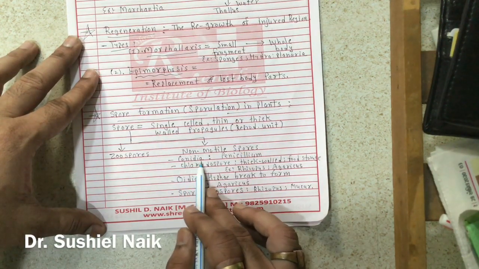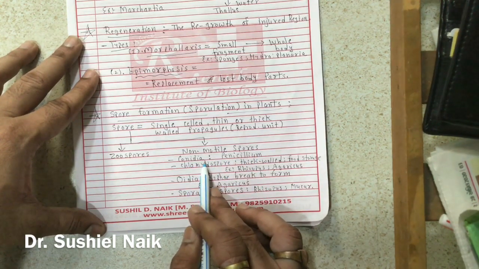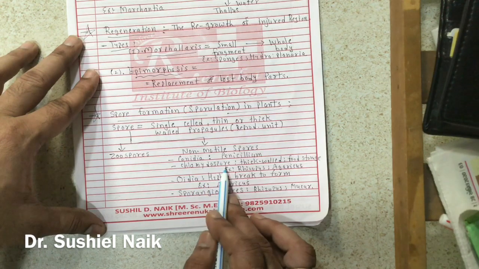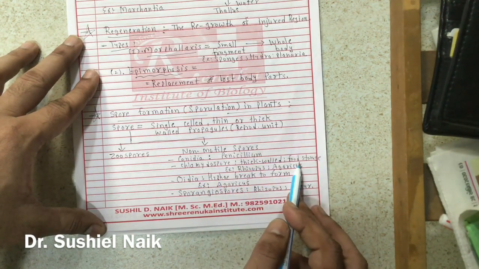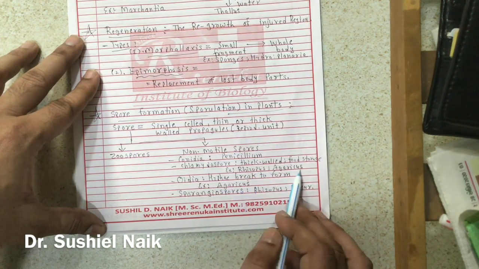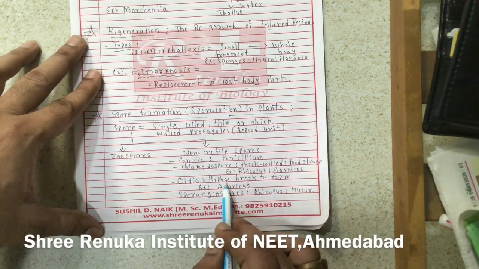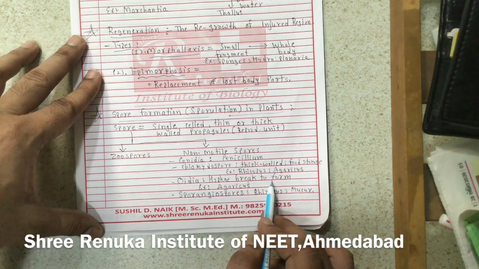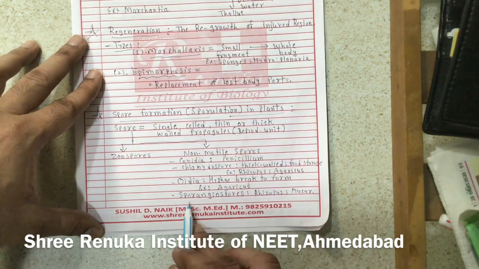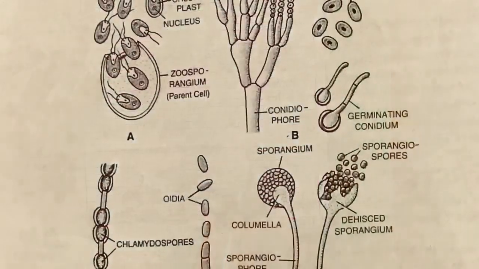First one is conidia, which is found in Penicillium. It is a chain-like structure which develops at the terminal region of the fungal hyphae, and that is conidia. Second, chlamydospore. It is a thick-walled structure having the ability to store food to tide over the unfavorable condition, and it is found in Rhizopus and Agaricus. Oidia is a third kind of non-motile spore. It develops when the hyphae break to form the oidia, and it develops into the new plant body. Example, Agaricus. Sporangiospore is found in Rhizopus and Mucor. It is again a non-motile spore.